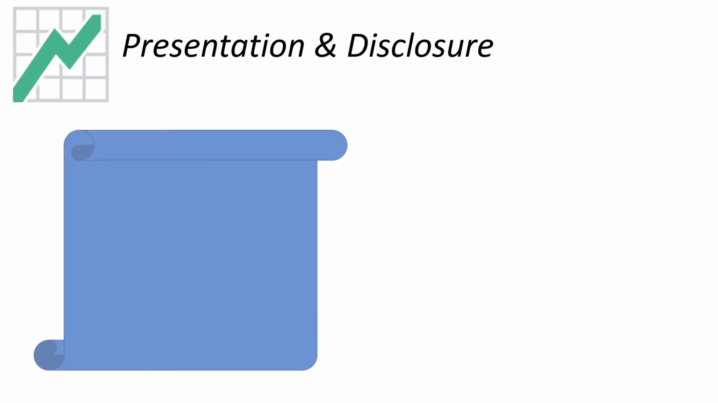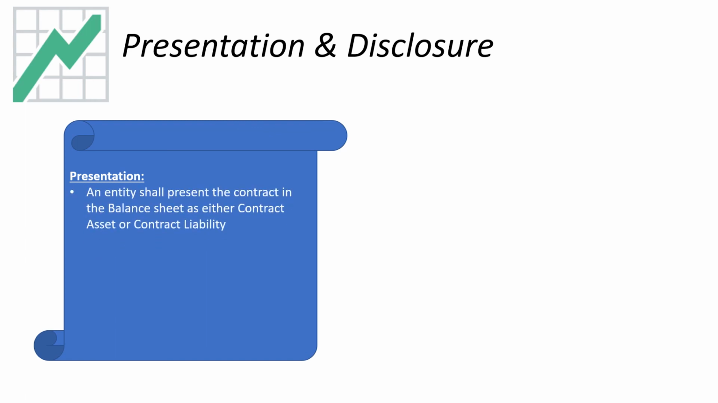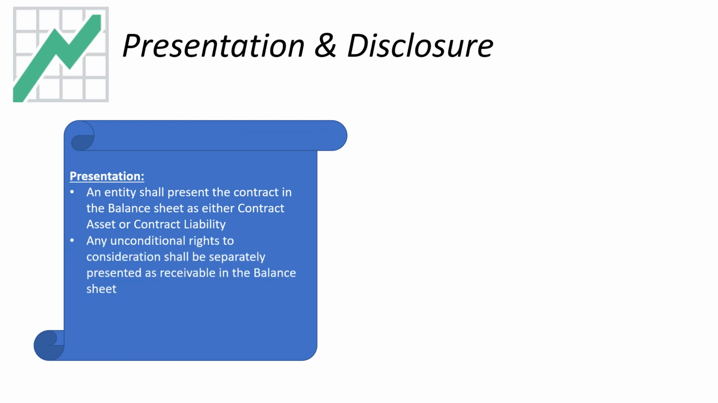So now moving on to the last part of the standard, presentation and disclosure. Under presentation, an entity shall present the contract in the balance sheet as either a contract asset or contract liability. Any unconditional rights to consideration shall be separately presented as a receivable in the balance sheet. Revenue to be recognized during the year should be reflected in the statement of profit and loss.